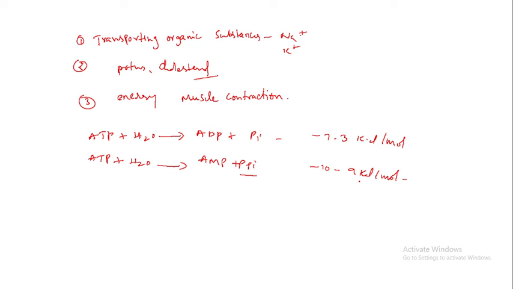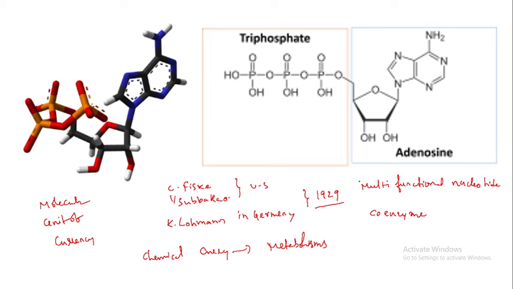So this is the simple introduction to the ATP molecule. ATP was first discovered by C. Fiske and Y. Subbarow in the United States, and independently by K. Lohmann in Germany in 1929. ATP is a multifunctional nucleotide. It acts as a coenzyme. ATP is also called the molecular unit of currency. It supplies chemical energy to metabolism.